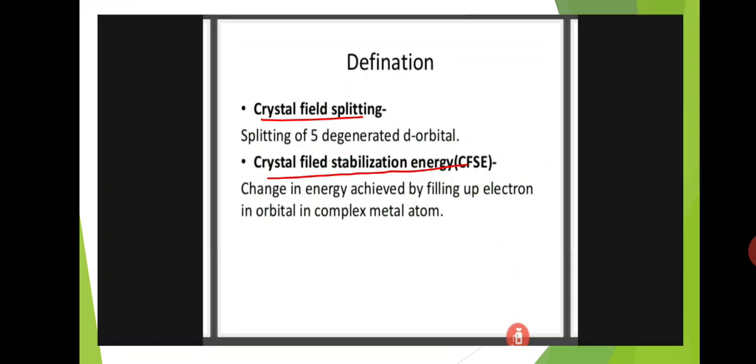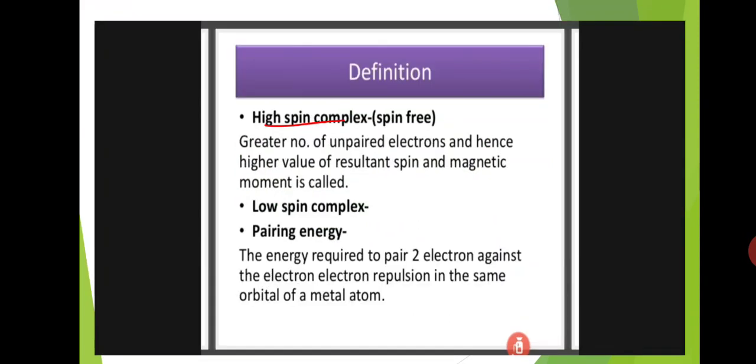Next is crystal field stabilization energy, CFSE. It is the change in energy achieved by filling electrons into orbitals in the complex of a metal atom. After the splitting of d orbitals, the electrons enter various energy level orbitals, and the complex gains some energy. That energy is called crystal field stabilization energy. High spin complexes have a greater number of unpaired electrons and hence a higher value of resultant spin and magnetic moment.